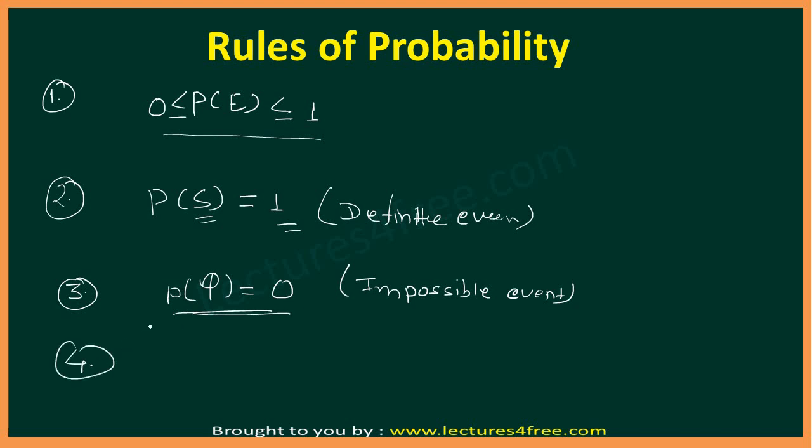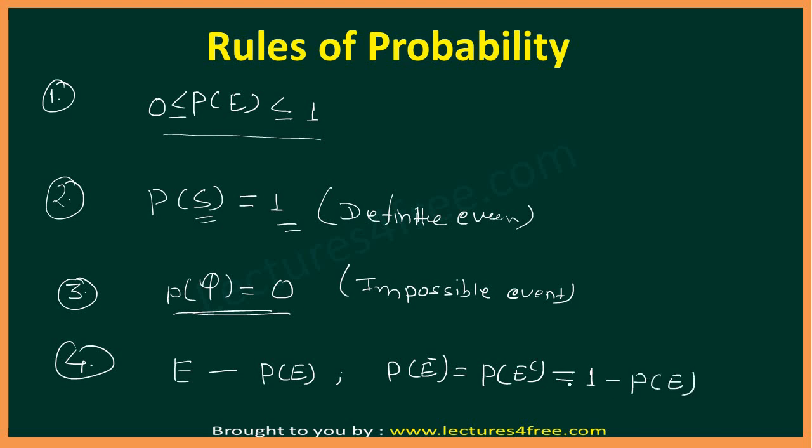Rule number 4 is, if any event E has probability P(E), then the probability of the complementary of that event, that is the probability of E bar, or I can say probability of E complement, means it is the complementary event of E. So the probability of this will be 1 minus probability of E. The probability of the complement of any event will be 1 minus the probability of that event.